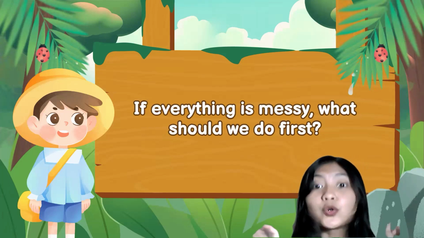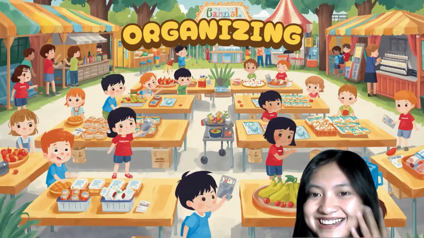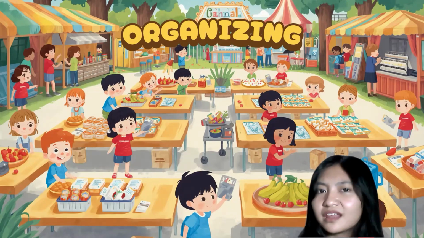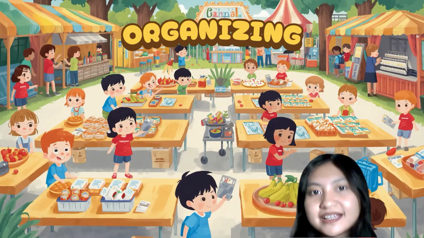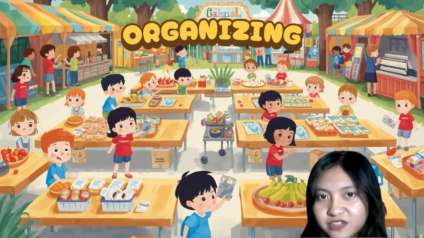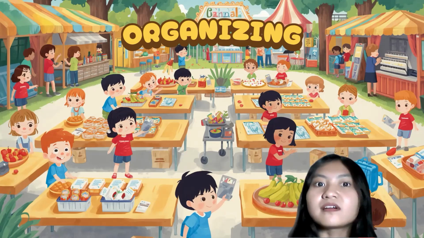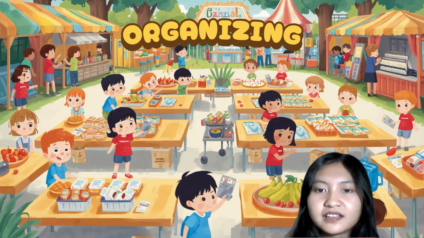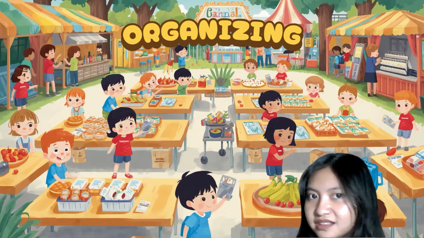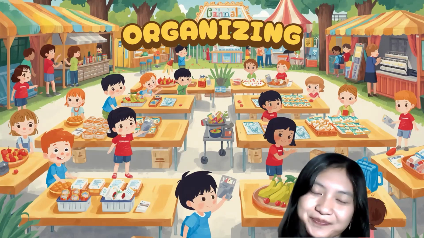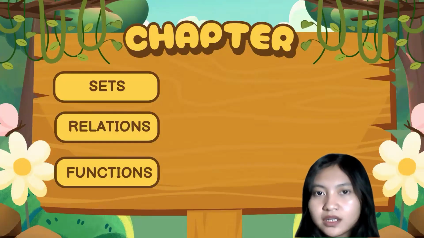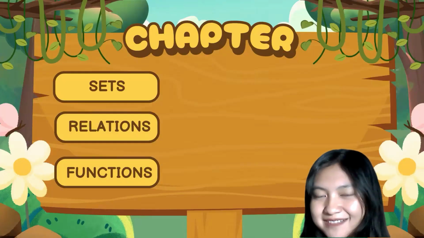We might think of organizing them, right? And I think that organizing things is the right thing whenever we face a messy situation. But without our realization, in mathematics, there are concepts that talk about organizing things, connecting things, and giving rules to something. Those concepts are known as sets, relations, and functions.